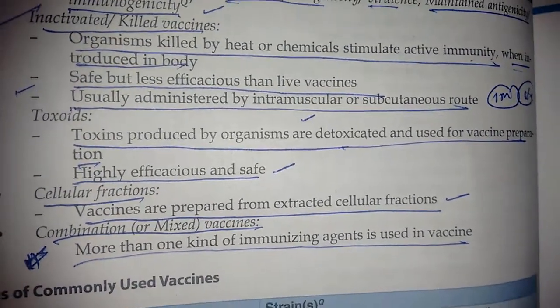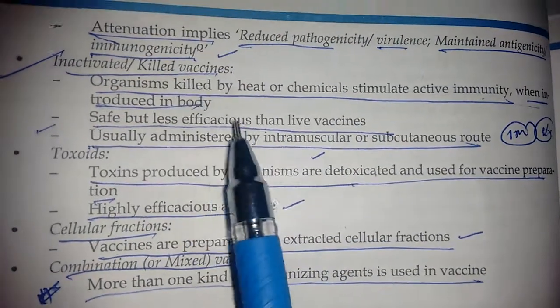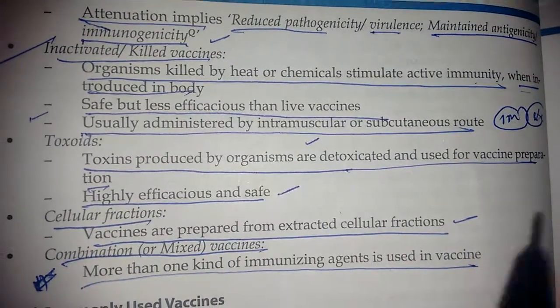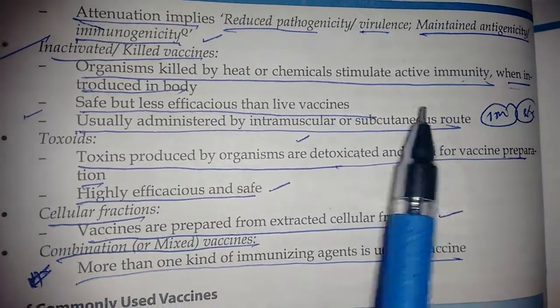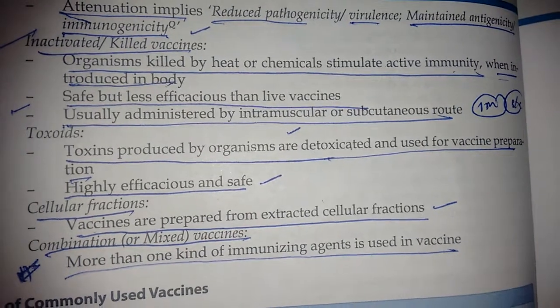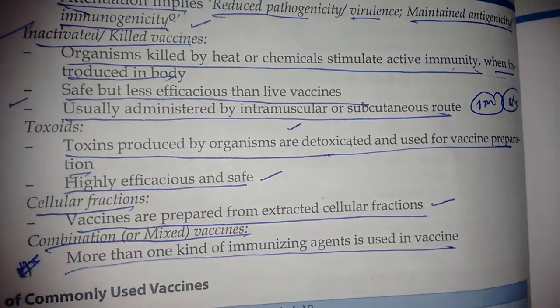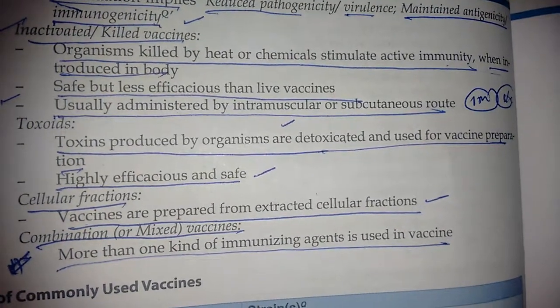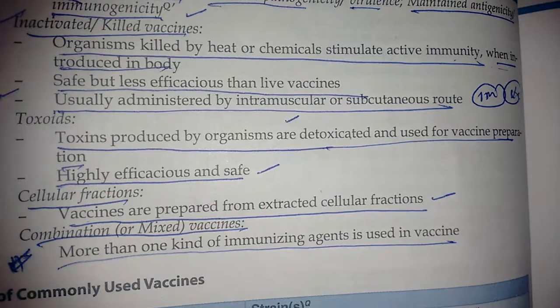So what you have to remember here: an inactivated or killed vaccine is killed by either heat or chemicals, then introduced into the body, given by intramuscular or subcutaneous route. What is toxoid? The toxins produced by the organisms are detoxified, and we use them for vaccine preparation. Highly efficacious and safe. What are cellular fractions?